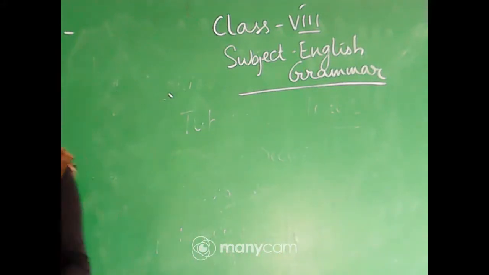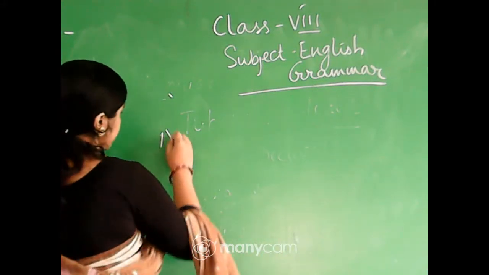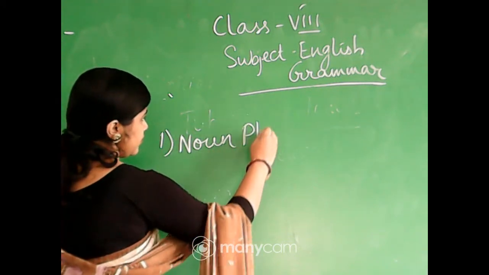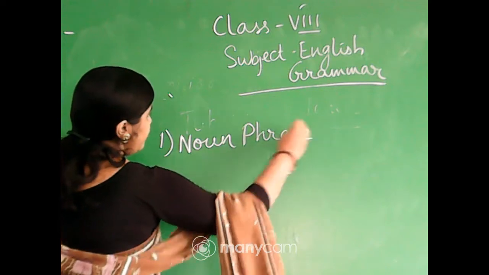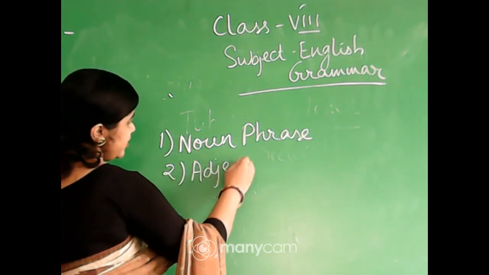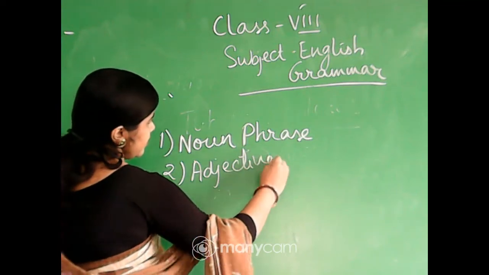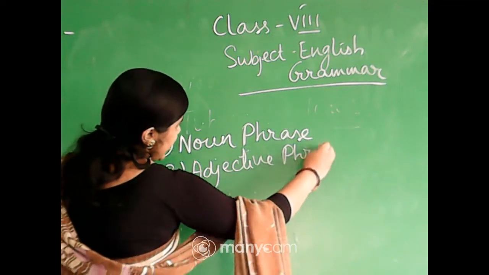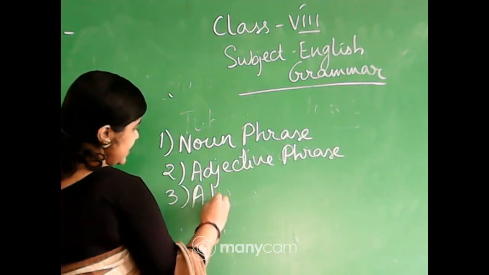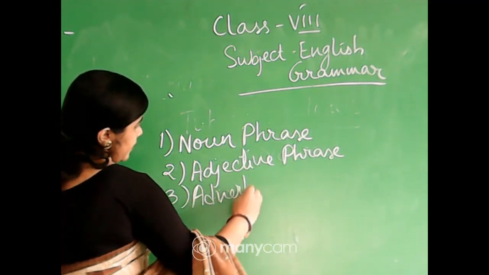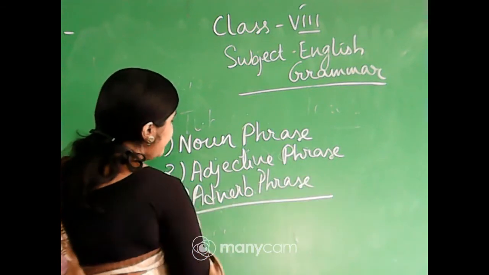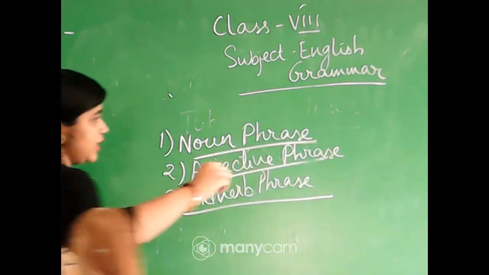An adjective phrase acts as an adjective in the sentence. It does the work of an adjective in a sentence. An adverb phrase does the work of an adverb in a sentence. It acts like an adverb. And remember, all of them are groups of words.